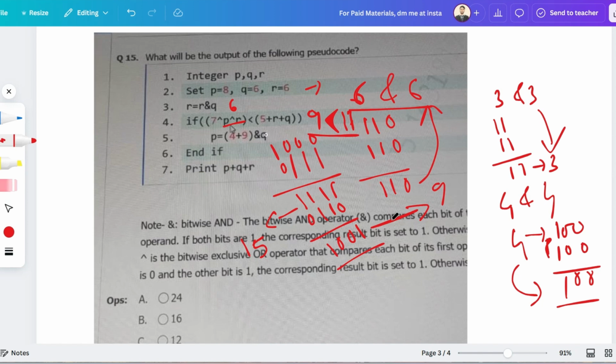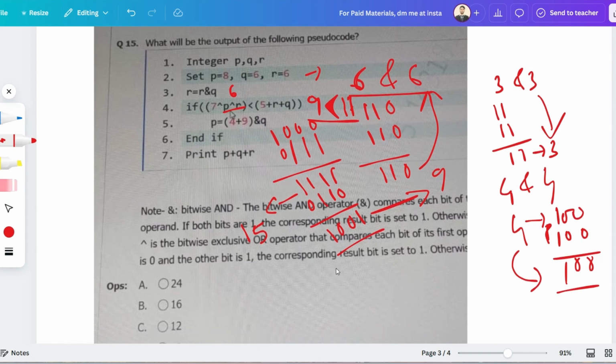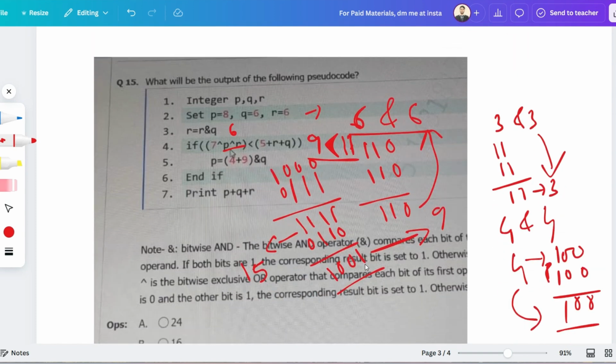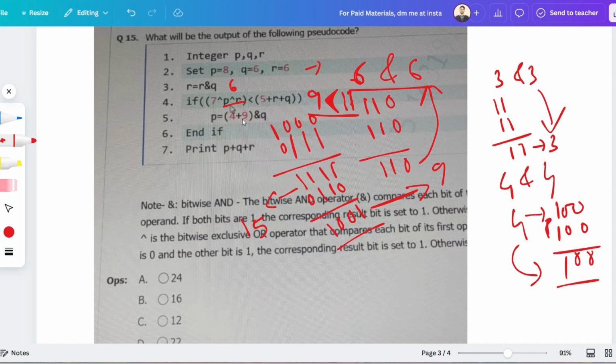So p is equal to 4 plus 9 and q. So 13 and q, you have to perform this 13 and q. As I have told you earlier, 1101 is 13. So 4 plus 9, that is 13, is equivalent to 1101 and q. q is 6, so this is equivalent to 110. If we perform the bitwise AND operation, then it becomes 100.